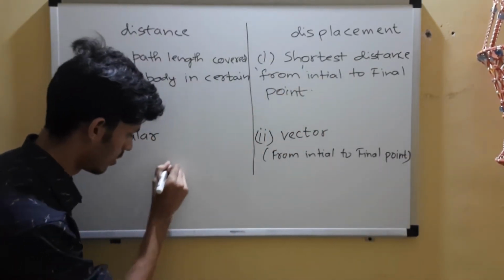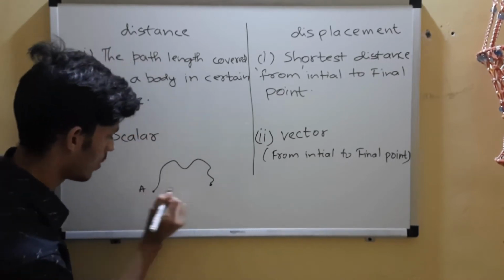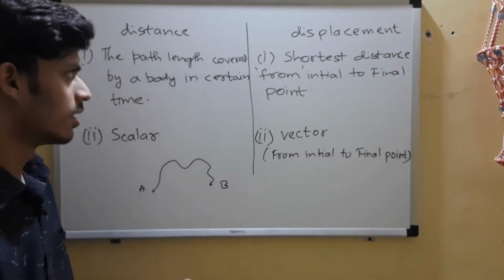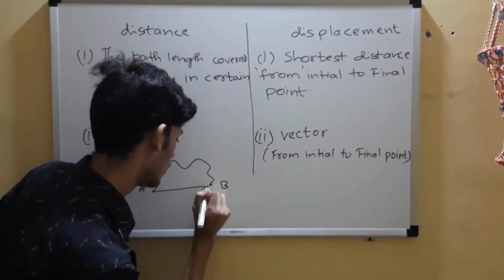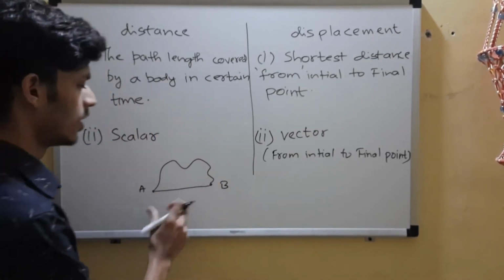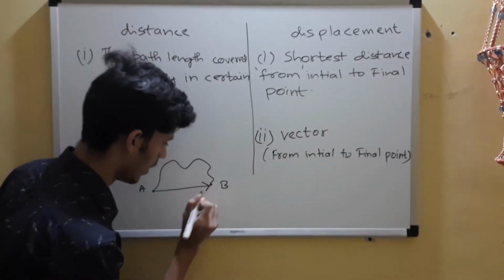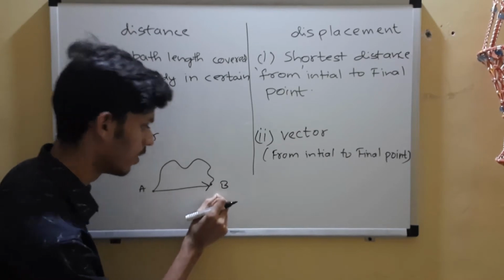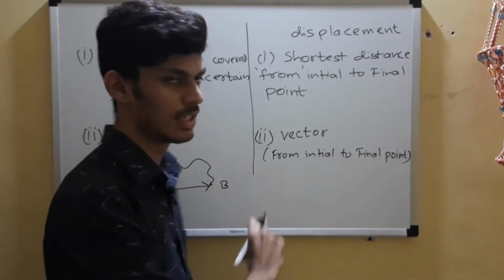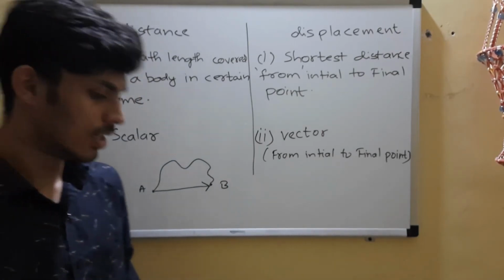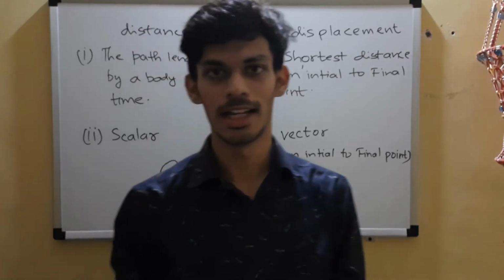Okay, so let us draw that drawing once again. A B. So what is the displacement? It is a straight line over here, the shortest distance, and it's a vector, so you have to show it in this way. So from the initial point towards the final point. So this is the direction of the displacement. So in displacement we are concerned about the direction as well.